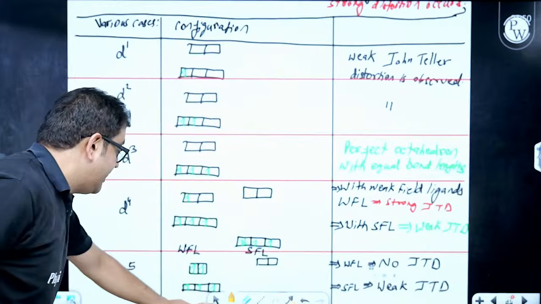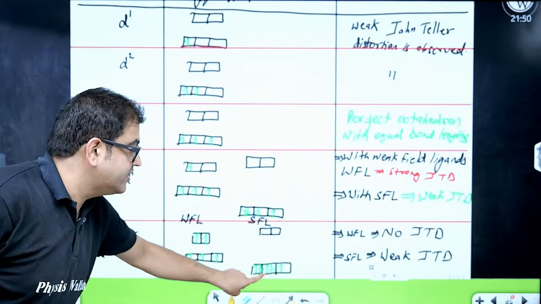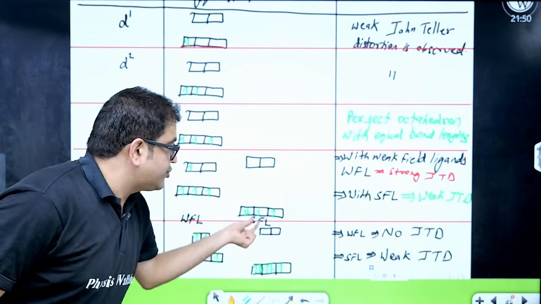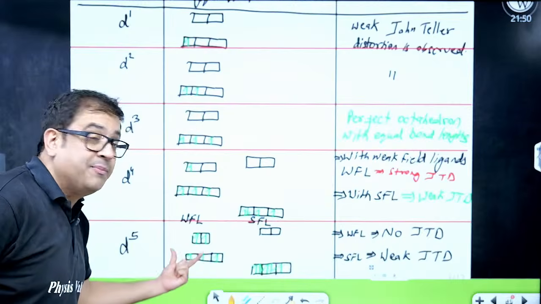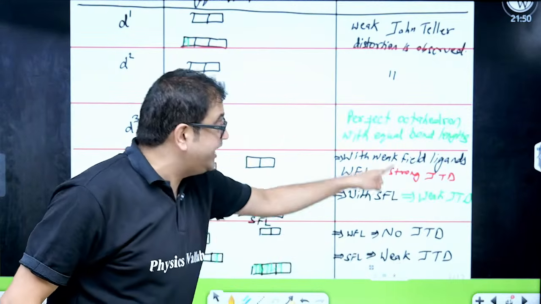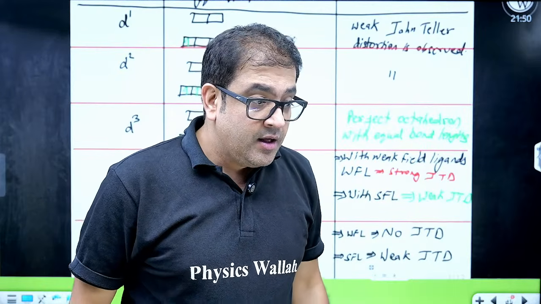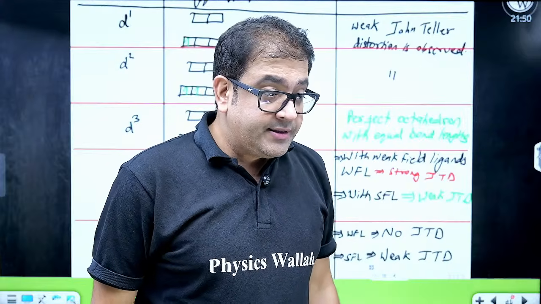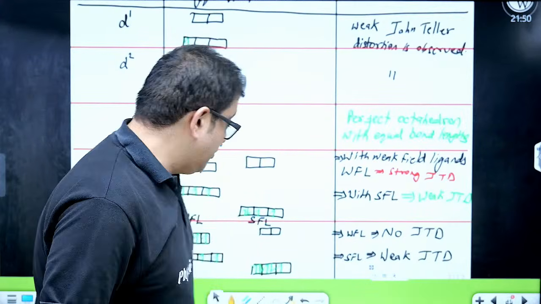Let me show this. It is just getting hidden because of this. See, this is partially filled. So in a strong field ligand, I have weak JTD. In the presence of a weak field ligand, I have no JTD. So what does no JTD mean? Perfect octahedron. I hope everybody got it. Moving forward.